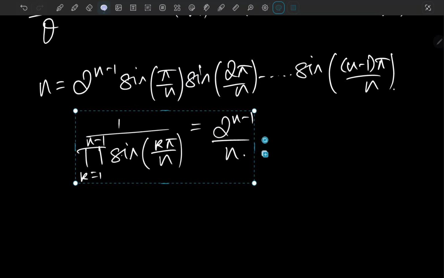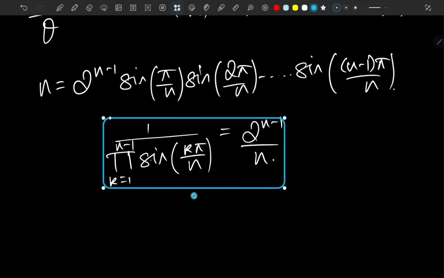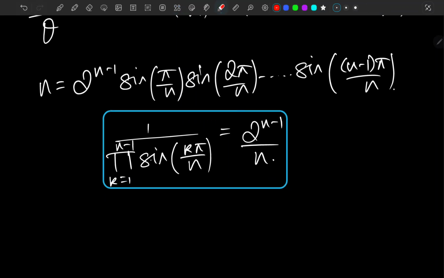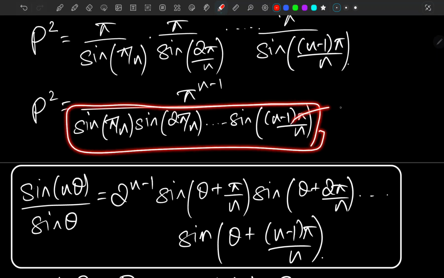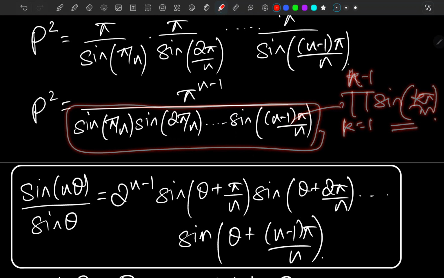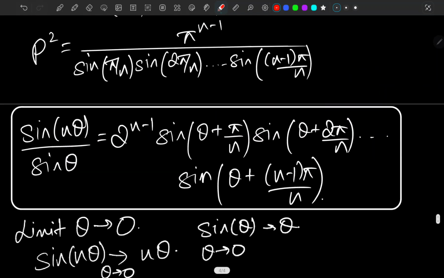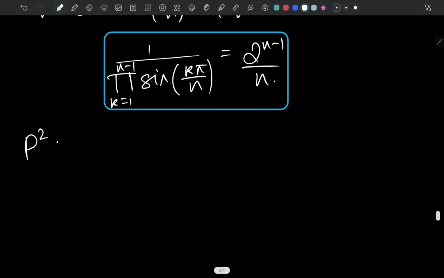And here is the thing that we are here for. This identity is going to help us prove that. Look, we have the product from k equals 1 to n minus 1 of sine of k pi over n, and we have resulted it out to 2 to the n minus 1 over n. So basically p squared comes out to be 2 to the n minus 1 times pi to the n minus 1 over n.